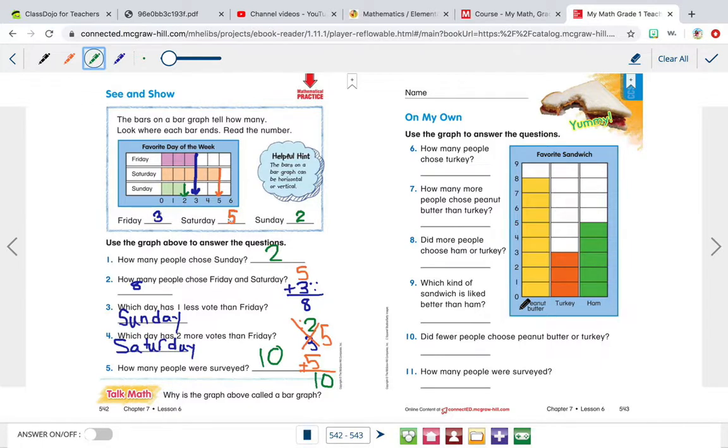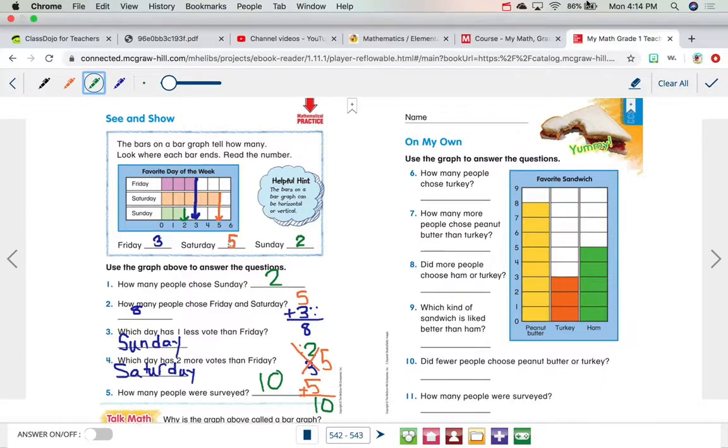All right, so now let's do on my own. So what I want you to do is pause this video for 5 minutes, do these on your own. If you need help reading the questions, you can go ahead and ask your parents. So after you pause this video and do this work, then come back to the video and let's do it together, all right? So let's pause in 5, 4, 3, 2, 1, pause.